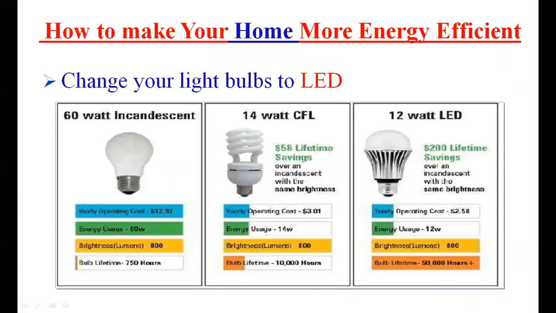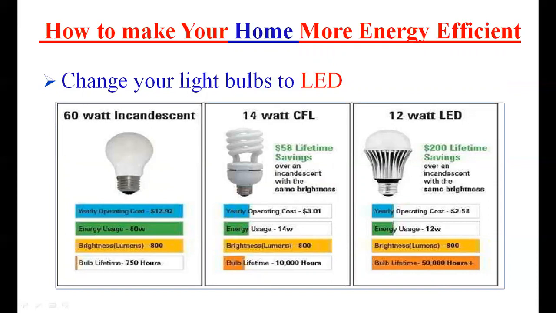And how can you make your home more energy efficient or reduce your electricity bill? There are many tips and methods. You can analyze your electricity bill and your energy consumption, and then you can identify some energy conservation steps for reducing the energy consumption.